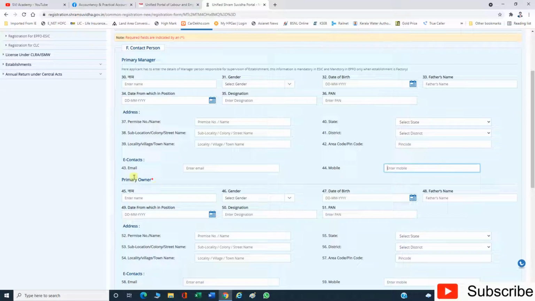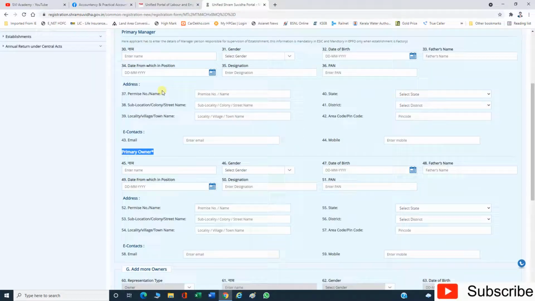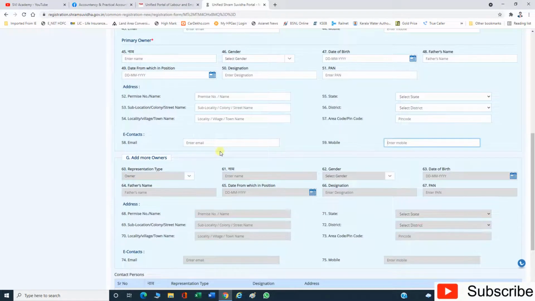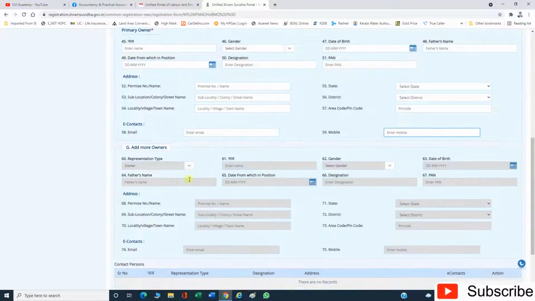After the primary manager, give the details of the primary owner. Sometimes both persons may be the same. If the primary manager is another person, you can give the primary owner, who is the proprietor or partner, managing partner, director, managing director. Give the details of the primary owner: his name, gender, date of birth, father's name, date from which in position, designation, PAN number, address, locality, pin code, email ID, mobile number, everything. If we have more than one primary owner, we can again add the second primary owner's details here.